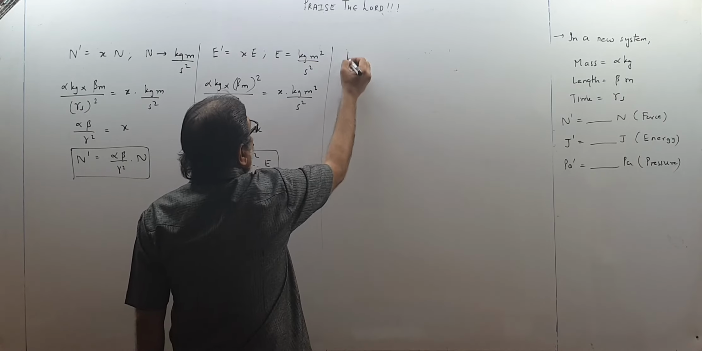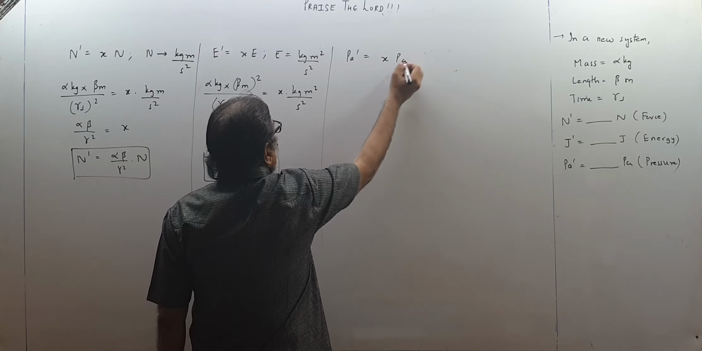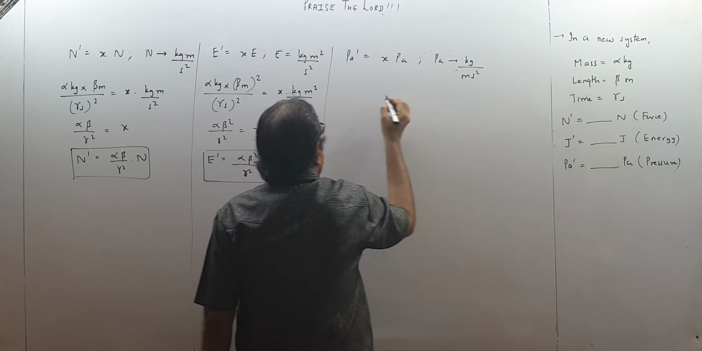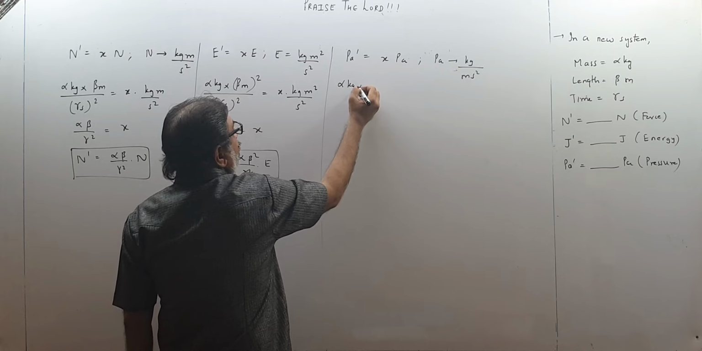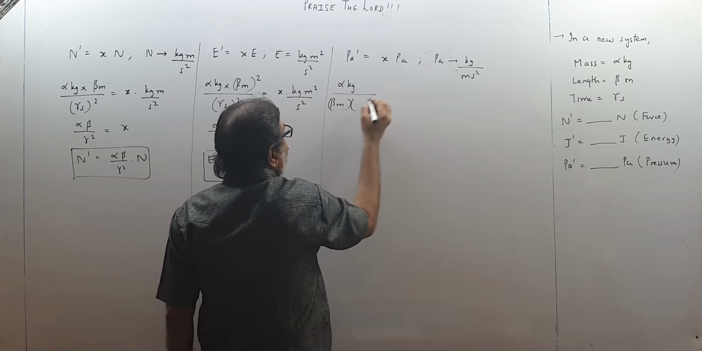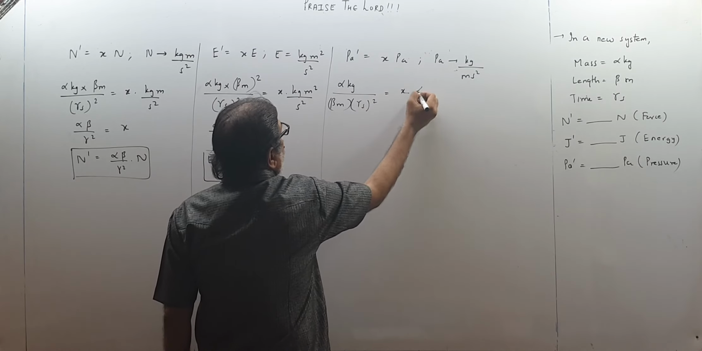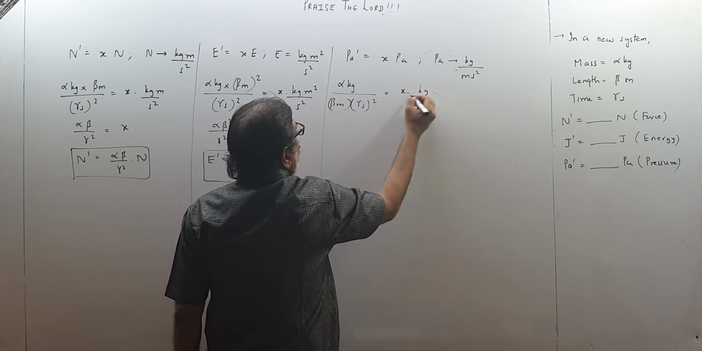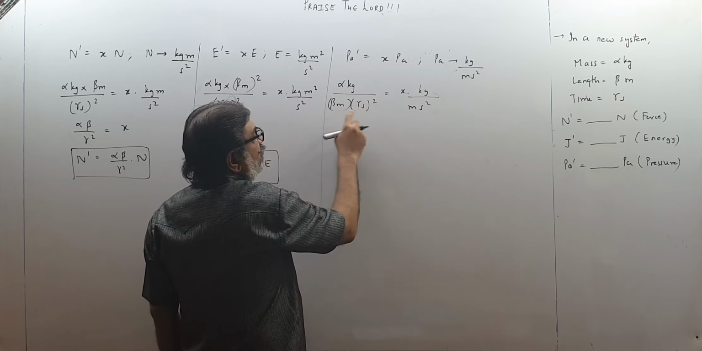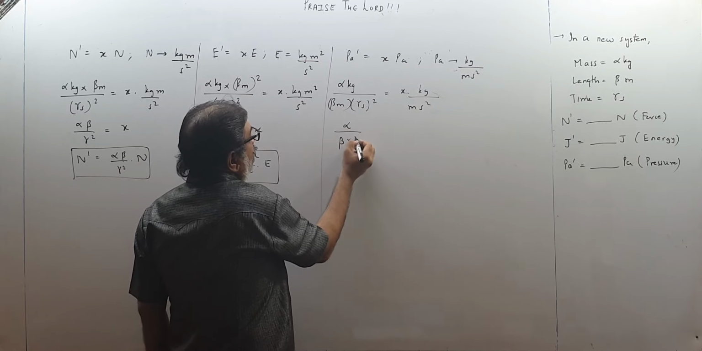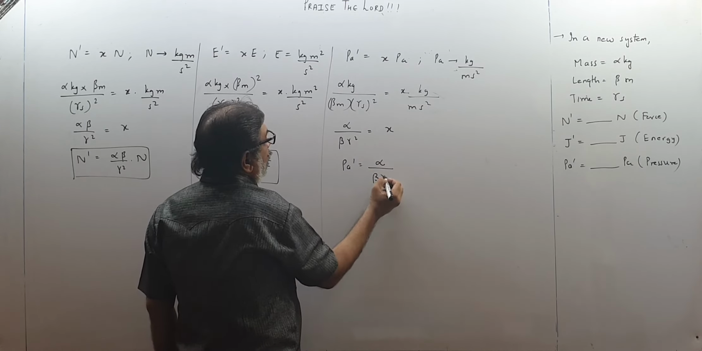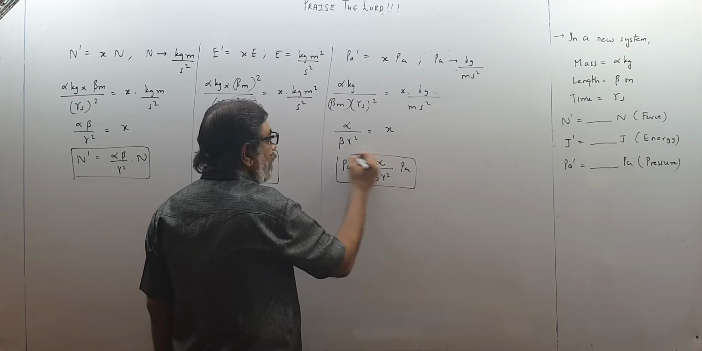Finally, children, about pressure. So Pascal dash is x into Pascal, and the unit for Pascal is kg upon meter second square. So kg dash means alpha kg upon meter, and meter means beta meter. Time square means gamma second square, is equal to x into the unit of pressure, Pascal, kg upon meter second square. Kg, meter, second square gone. Alpha upon beta gamma square equal to x. Put it over here. So Pascal dash is alpha upon beta gamma square into Pascal, like this we get. Okay, children.